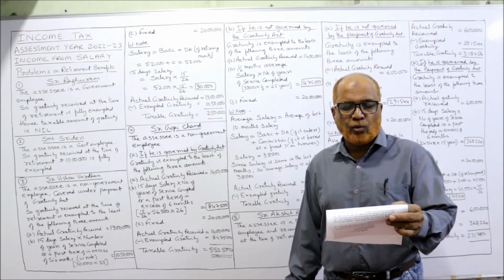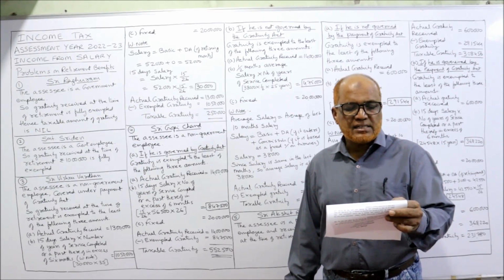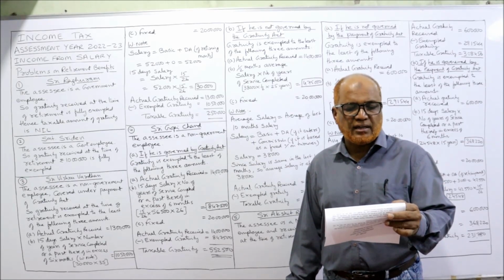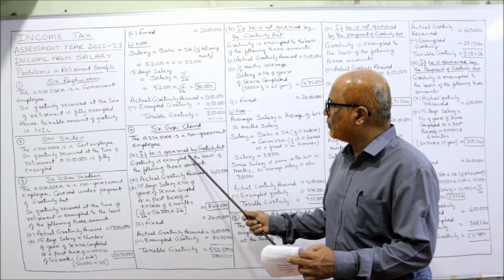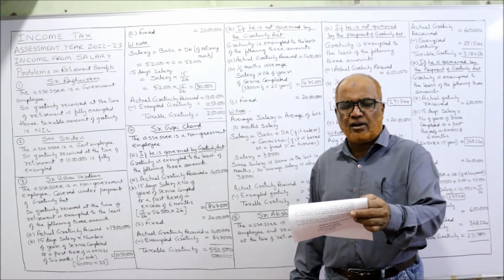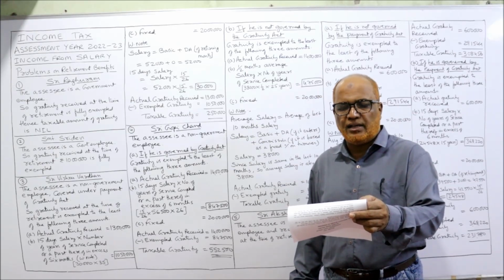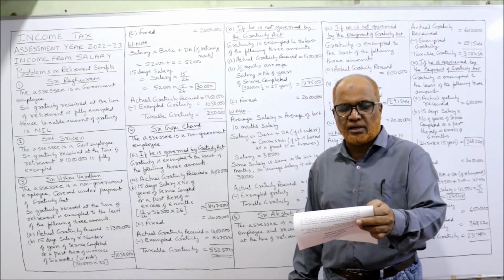The company paid him 14 lakh as gratuity. Actual gratuity received is 14 lakh. His last salary drawn was basic 38,000, DA 18,500, CCA 2,500, HRA 3,200.